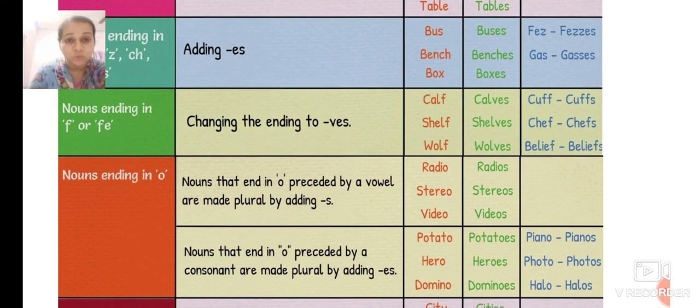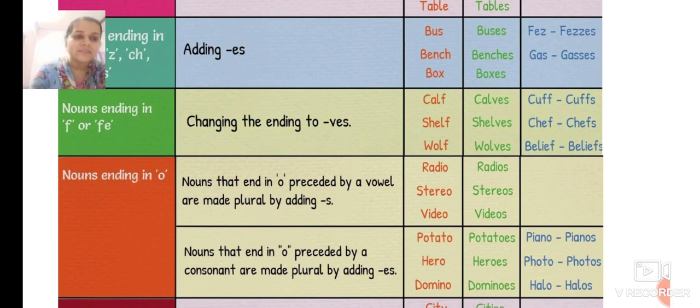Now before O is R. R is not a vowel, it is a consonant. So we add ES. Domino, dominoes. We have added ES because before O it is ending with N. N-O. So we add ES.